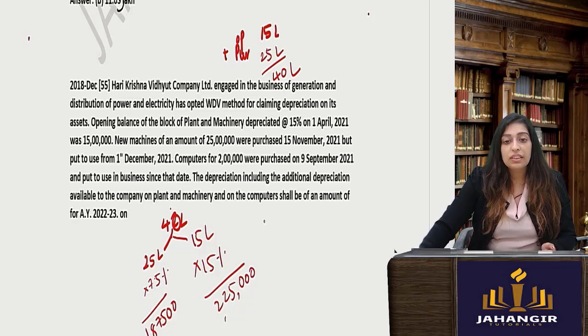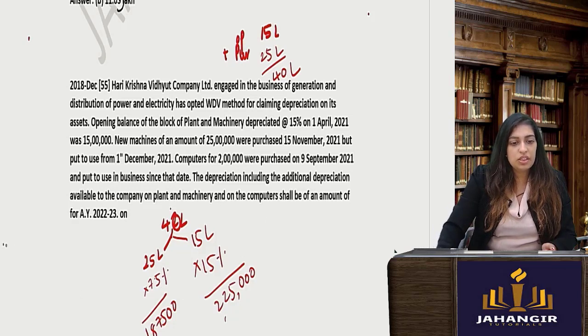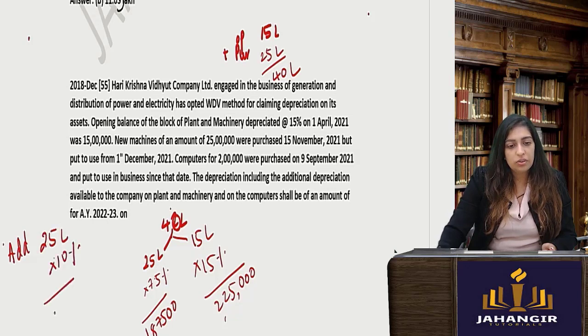But because it is a new machinery, you are also going to claim additional depreciation. Correct? Now additional will be how much? If it is for the whole year, it is 20%. Right now it will be only 10%. So for 25 lakhs into 10%, you will get this also, 2,50,000.